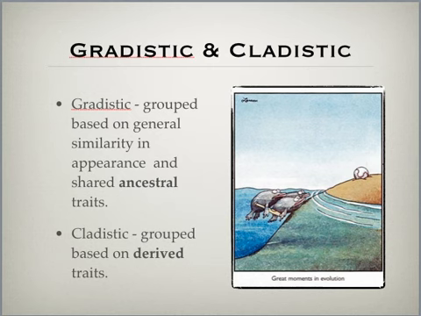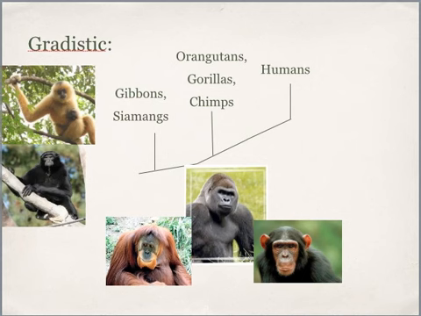Let's look at an example of how classifying organisms may change whether or not we look at gradistic or cladistic. So looking at gradistic, for instance, in our closest living relatives, we look at orangutans, gorillas, and chimps. We put them into one group, where humans, we fall over here all by ourselves. So this is gradistic classification, where they look like they share more common features than they do with us.